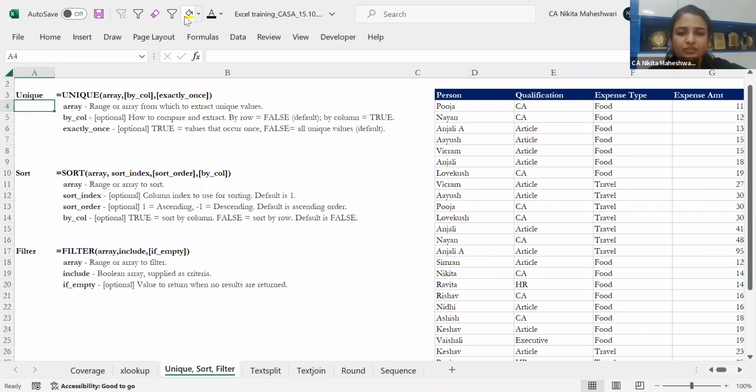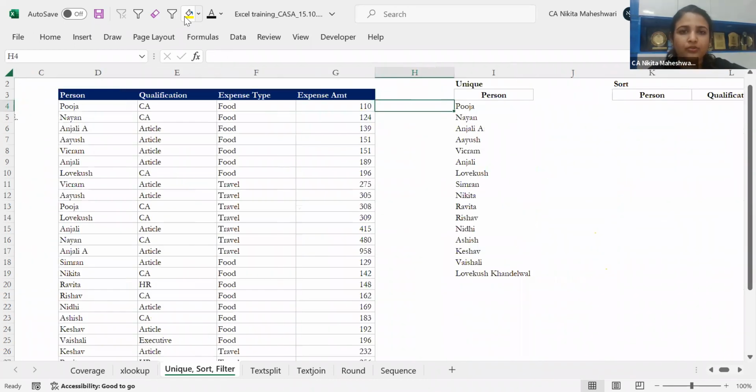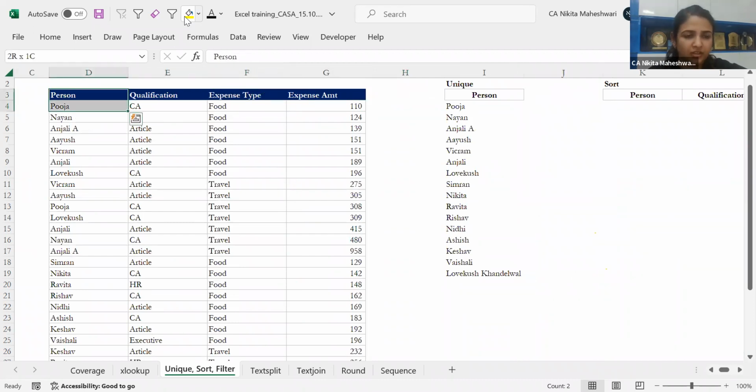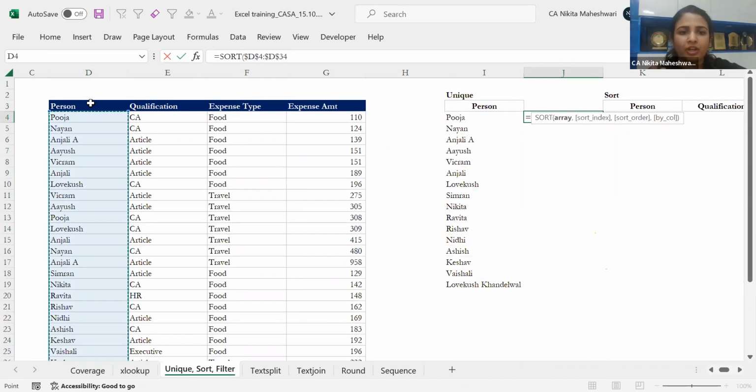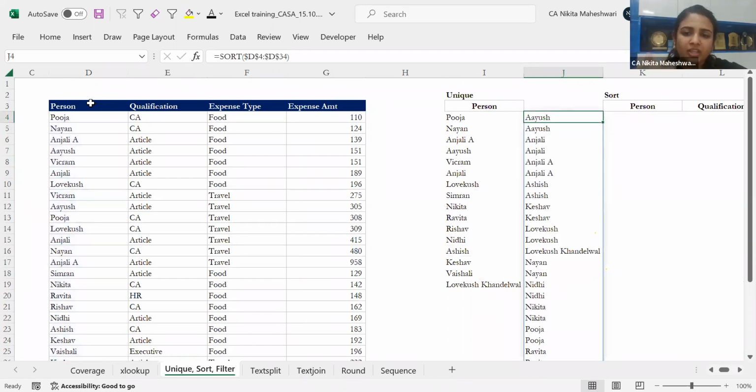Coming to the sort function. Now let us say I want to sort these names in ascending order. So what I can do is put sort and select these names. By default, it will select ascending, A to Z. I'm just putting this sort function over here and it's giving me all the names.